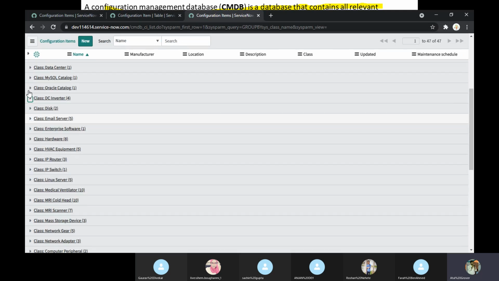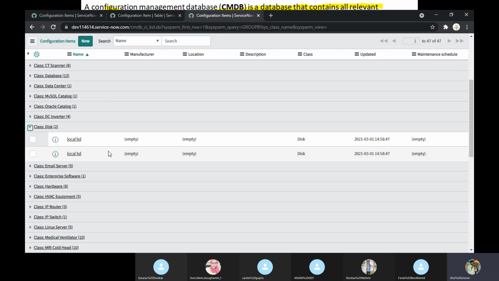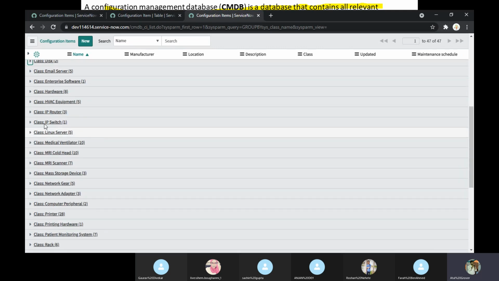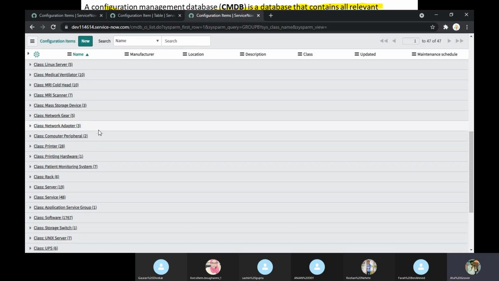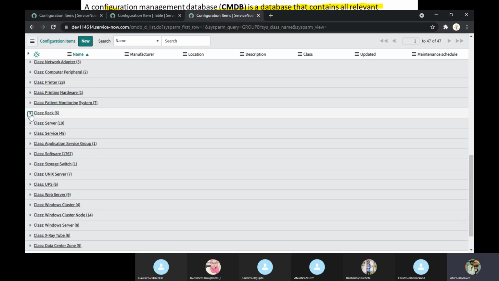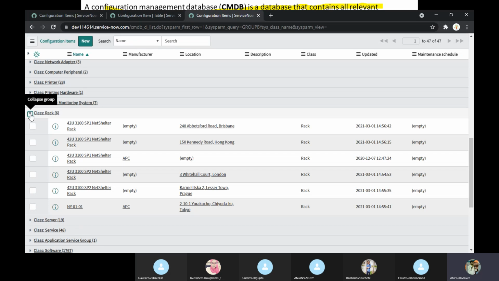Okay, now you can see disk C, local hard disk. I'll show you one more thing. IP switches, printer racks. Who's bothered about the rack? The team who is supporting the data center, they are bothered about the racks. They say, boss, let's maintain it in a separate table only.